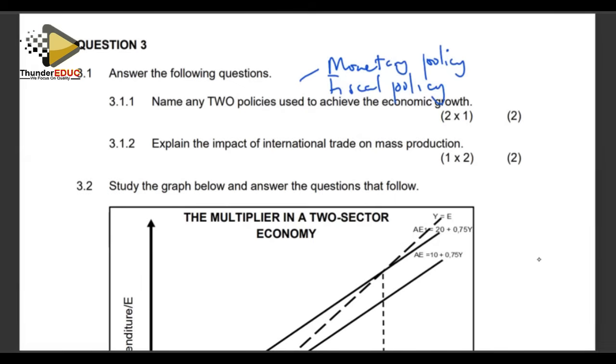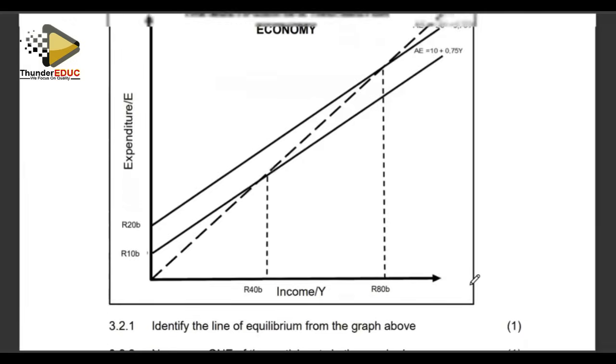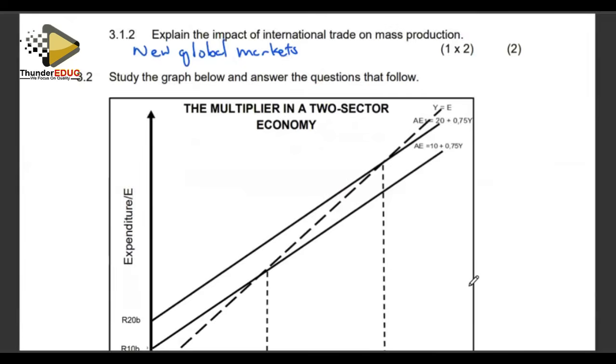Explain the impact of international trade on mass production. It has a positive impact. Why? International trade allows for new global markets. If you have new global markets, it means it facilitates mass production, because now we are guaranteed that there is a market for the products. So more products are going to be produced because of the access to the international market of the new global markets.